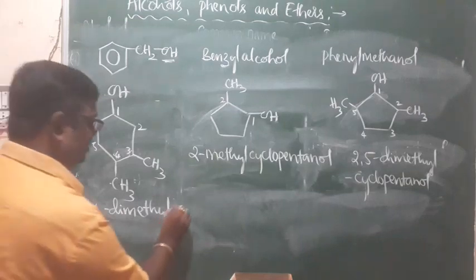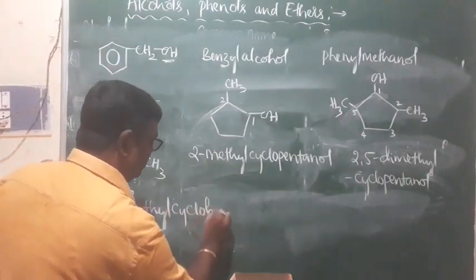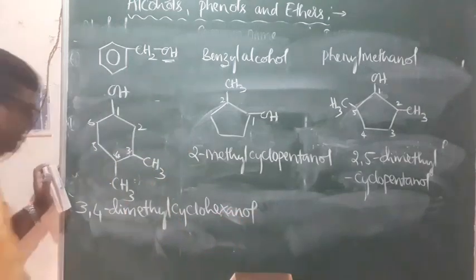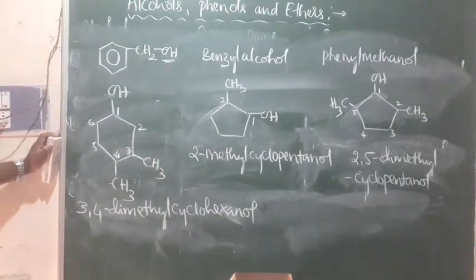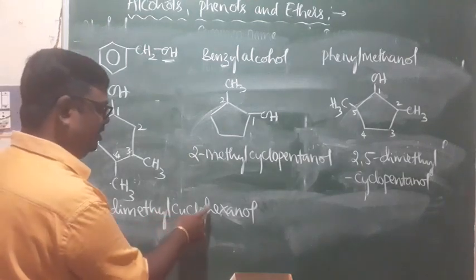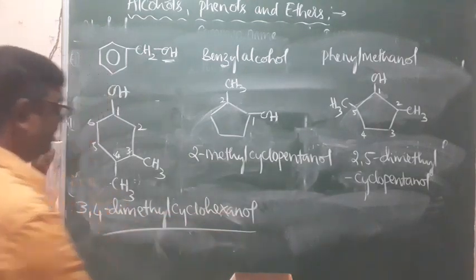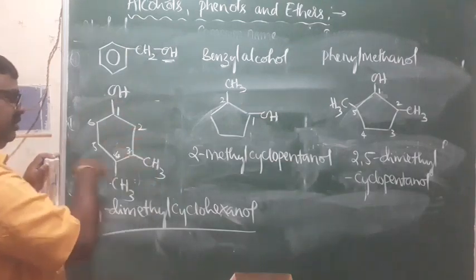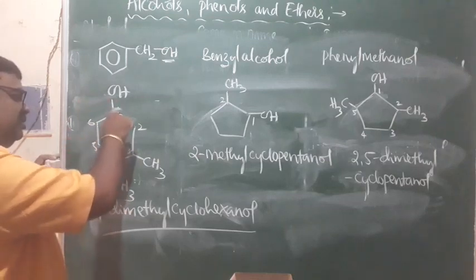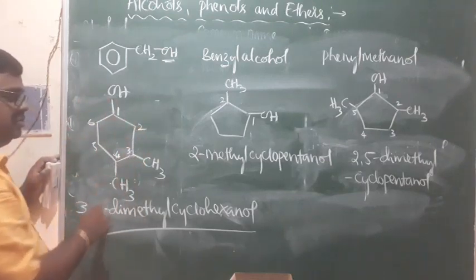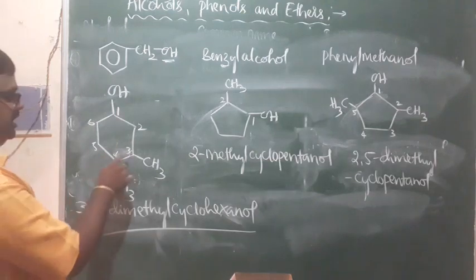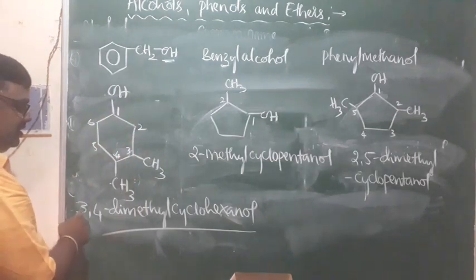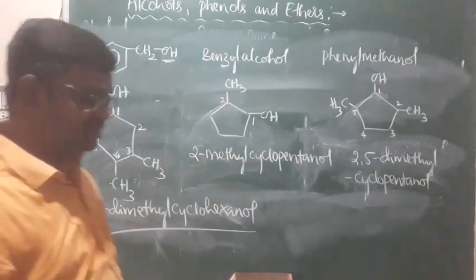Dimethyl cyclohexanol. 3,4 dimethyl cyclohexanol, cyclohexanol, right? The OH is at the first position. Start from this side. Whichever direction you choose, you should give the least number to the carbon atoms carrying substituents and functional groups. So, 3 for this, 4. If we start in this direction, 4,5 comes, and if we start from this side, 3,4 comes. Therefore, 3,4 dimethyl cyclohexanol. This is what we call it.